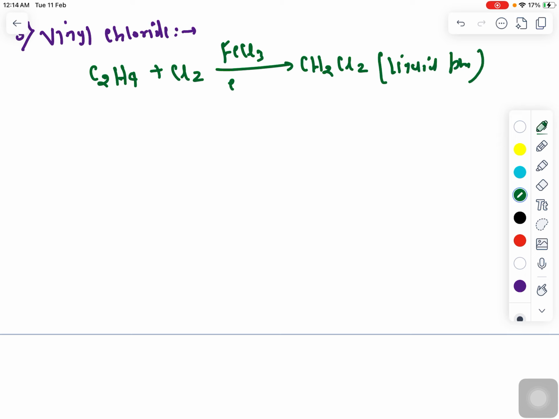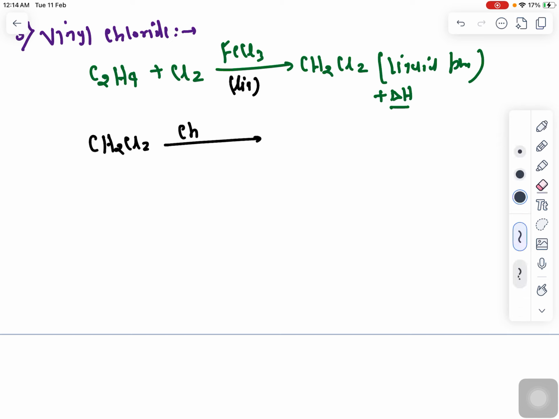phase. And again, this reaction is the exothermic reaction, right? So due to this exothermic reaction, you will see there is a delta H amount of heat which is being liberated, and this reaction is happening in the liquid phase, let's say. And after that, you can see that CH2Cl2 will break in the presence of chloral, and it will form CH2=CHCl plus again HCl.